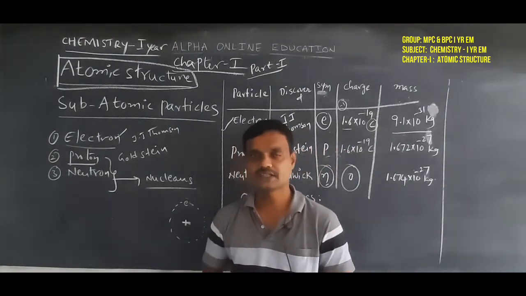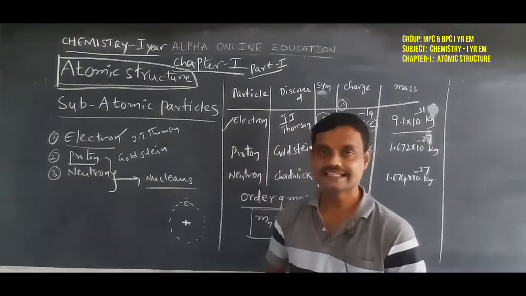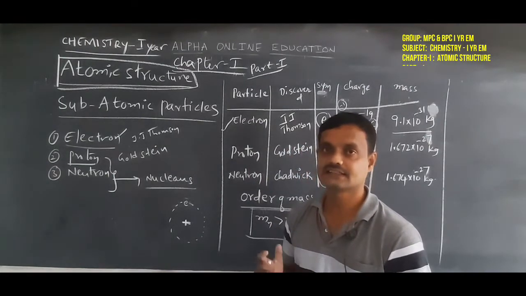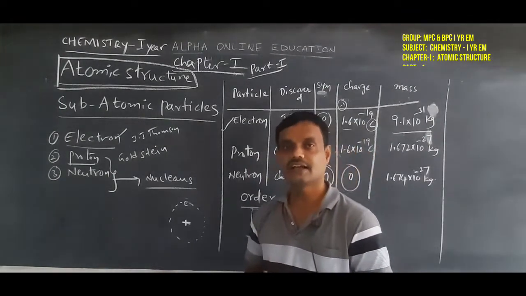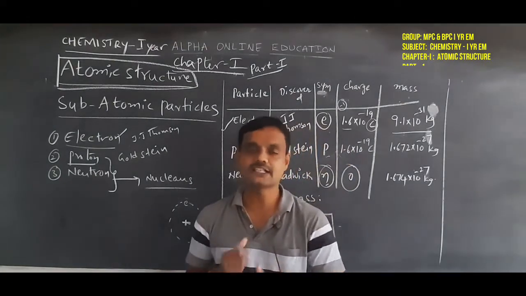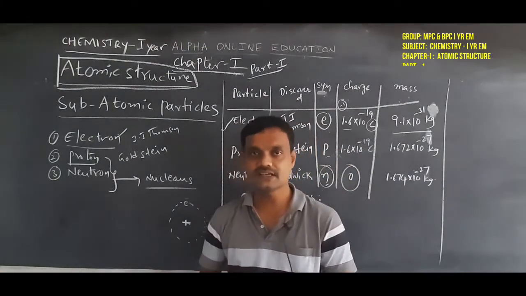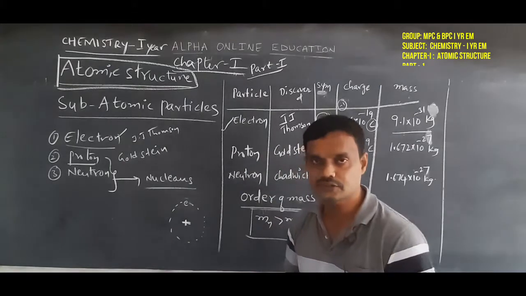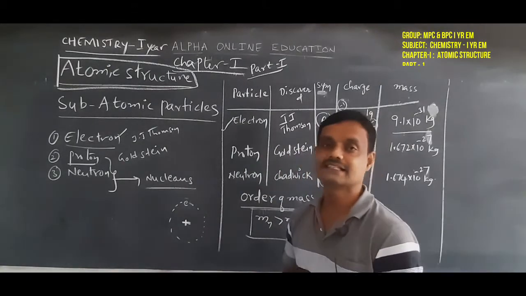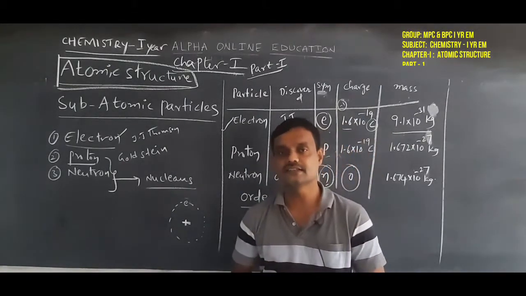The subatomic particle electron was discovered by J.J. Thomson using the electric discharge tube experiment. Here the experiment name is the electric discharge tube experiment and the scientist name is J.J. Thomson.